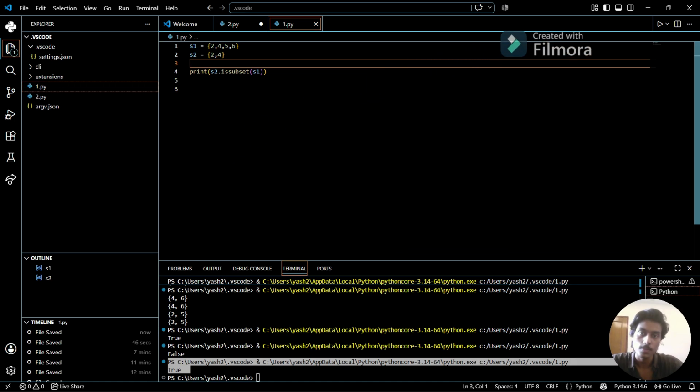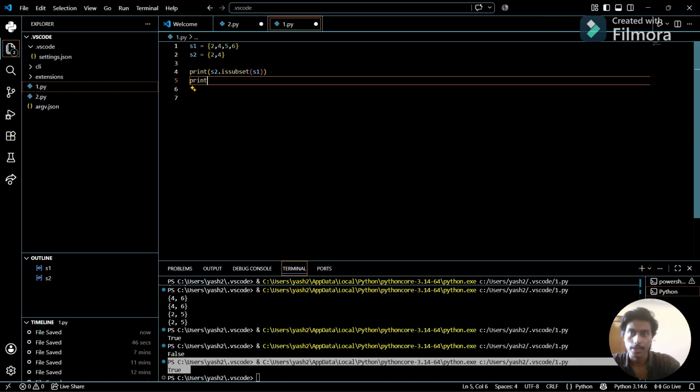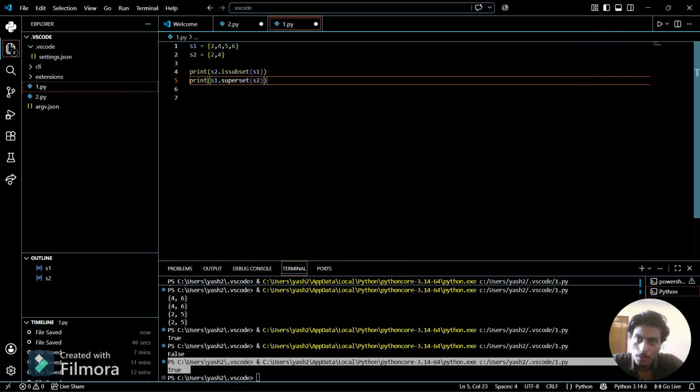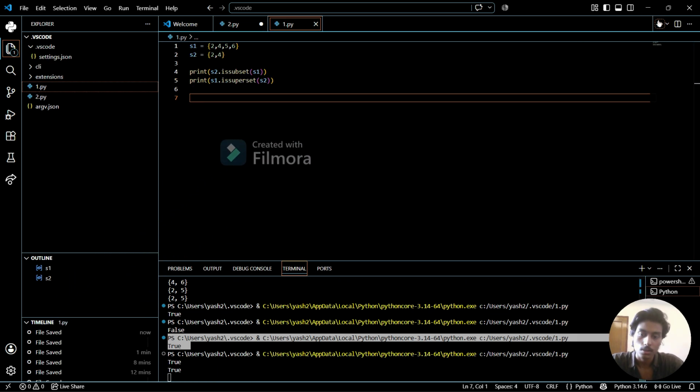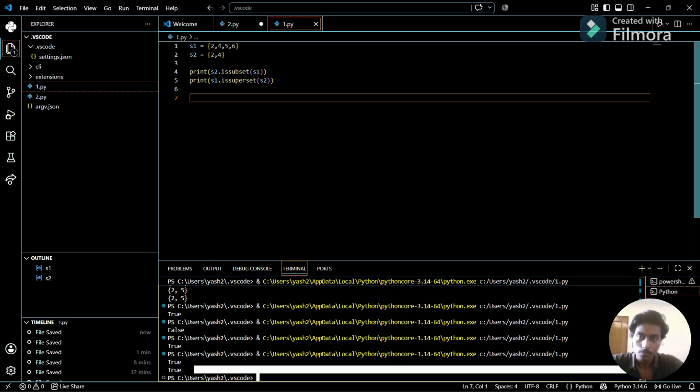For checking a superset, so now we can write S1 dot superset of S2. So see, I haven't written is, sorry. So now it becomes a function. So see, it returns true because S1 is a superset of S2.